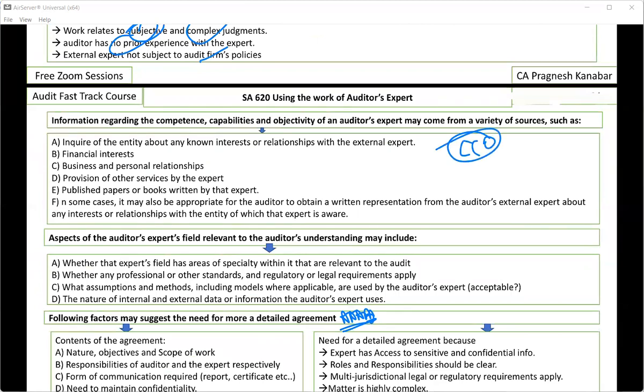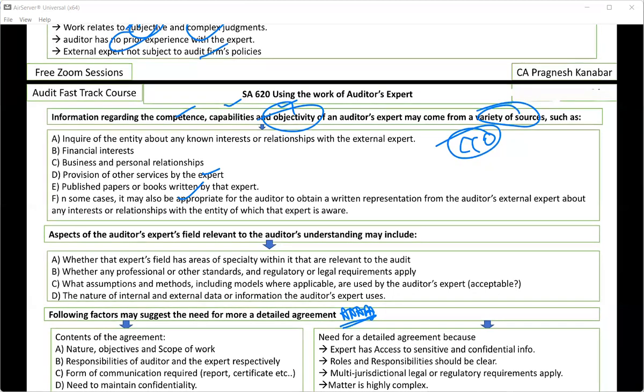All right. Next, you are worried about the CCO of the expert. How can you evaluate the CCO of the expert? The competence, capability, and objectivity of the expert may come from a variety of sources. So what are those sources that can help you to evaluate it? You have to conduct inquiries. You have to see what the interest of that expert in that entity is. You have to ask management also whether they have any relationship with the expert. You can take a declaration from that expert. Regarding objectivity, competence, and capabilities, if that expert's research paper has been published somewhere else, or he has written some book, through that also you can come to know what past assignments he has handled. So these are the sources from which you can come to know the information.